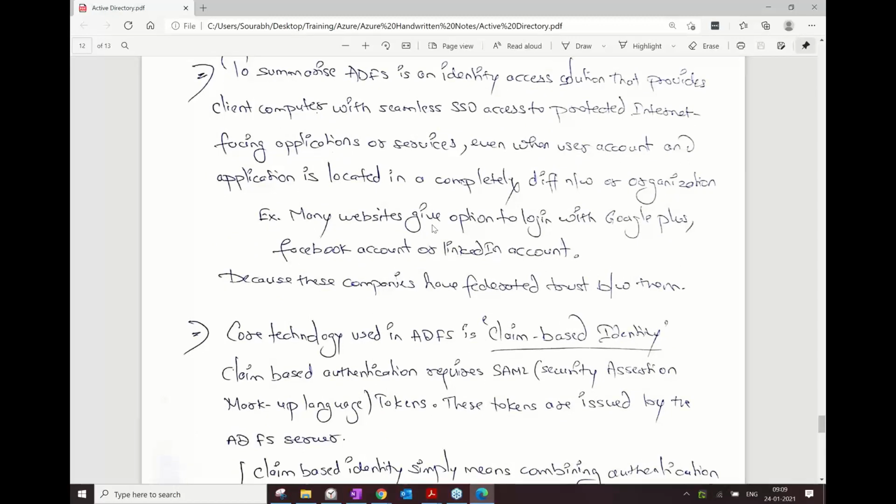Another example: many websites give you the option to log in with Google Plus, that is Google, maybe Gmail, Facebook, or LinkedIn. Why? Because these applications or websites already have this federation trust with Google, Facebook, or LinkedIn. If they authenticate you, they would not ask a single question and give you access. Why? Because these organizations have a federation trust between themselves and Google or Facebook. This is what they do.